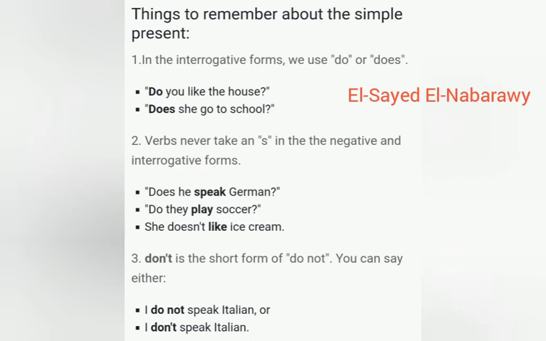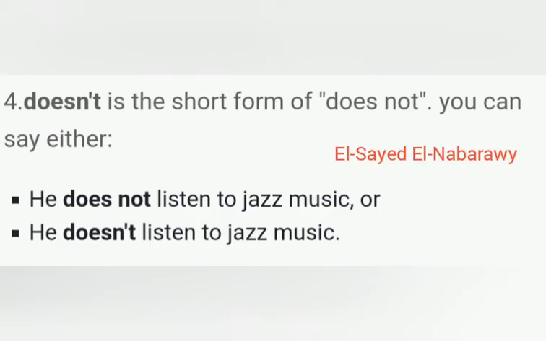We have things to remember about the simple present. The interrogative form, we use do or does. Do you like the house? Does she go to the school? Remember the base form of the verb after do or does. Verbs never take s in the negative and interrogative form, after do or does, of course, as we have just said. Don't is the short form of do not. You can say either I do not speak Italian or I don't speak Italian. Does not or doesn't is the short form of does not. You can say either he does not listen to jazz music or he doesn't listen to jazz music.